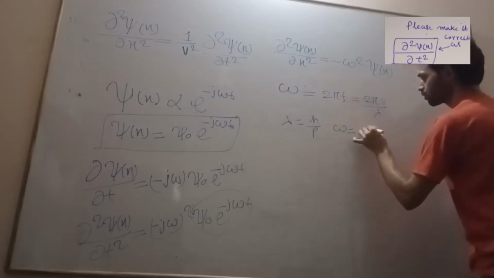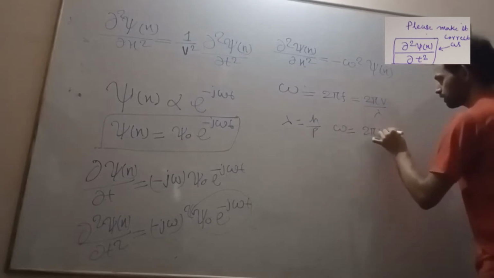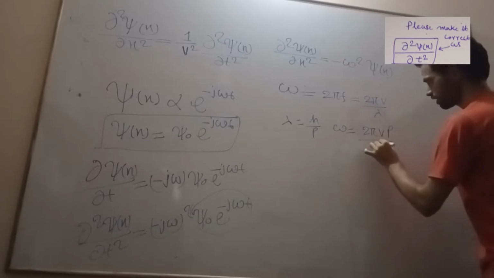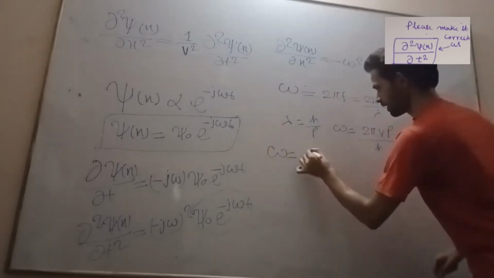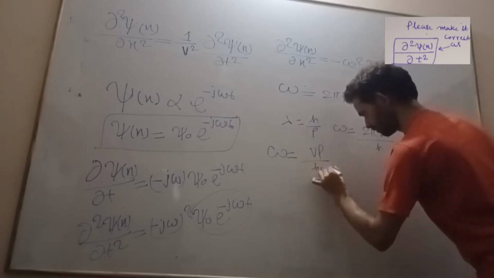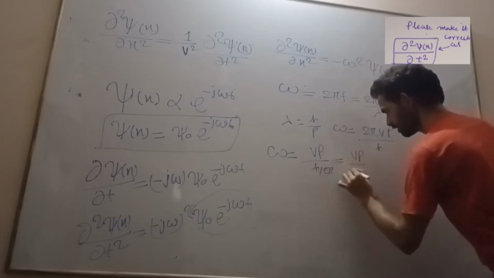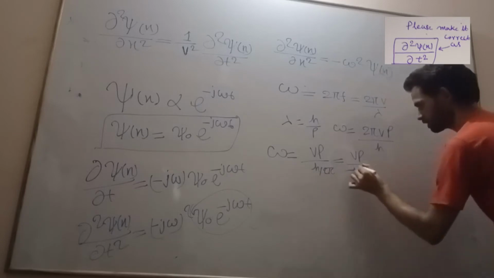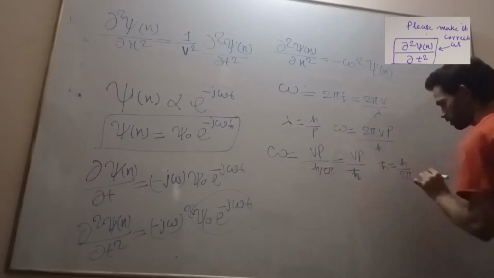Omega is equal to 2 pi v divided by lambda, with lambda equal to h by p. When you do this, omega is equal to 2 pi v p divided by h, which is nothing but v p divided by h bar, where h bar is nothing but h by 2 pi.